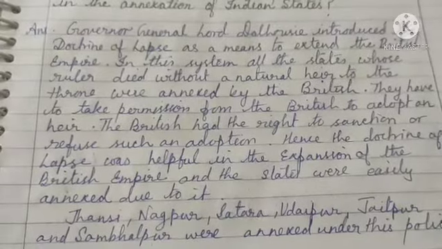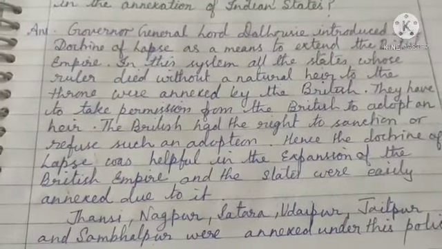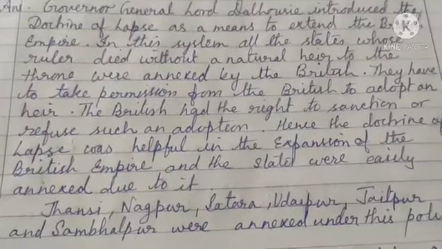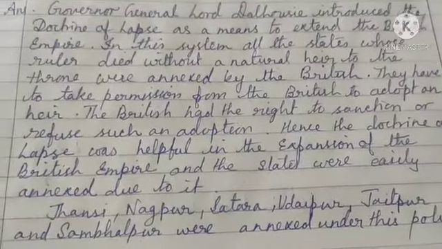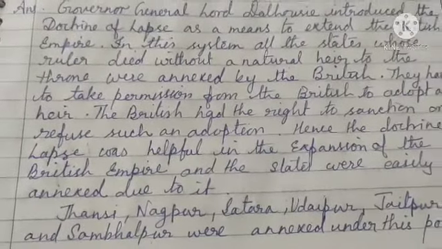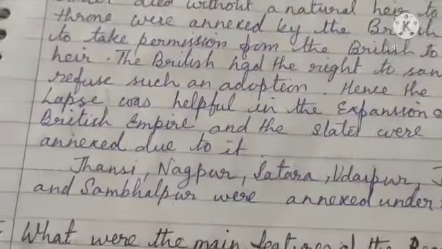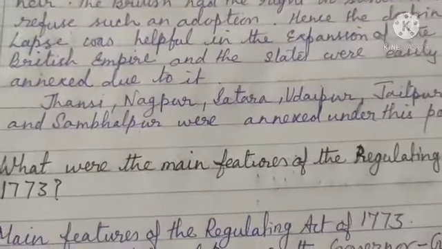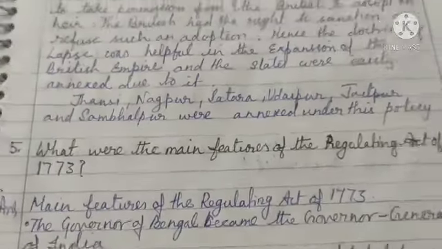The British had the right to sanction or refuse such an adoption. Hence, the doctrine of lapse helped in the expansion of the British Empire, and the states were easily annexed due to it. In this way, Jhansi, Nagpur, Satara, Udaipur, Jaipur and Sambalpur were annexed under British policy.